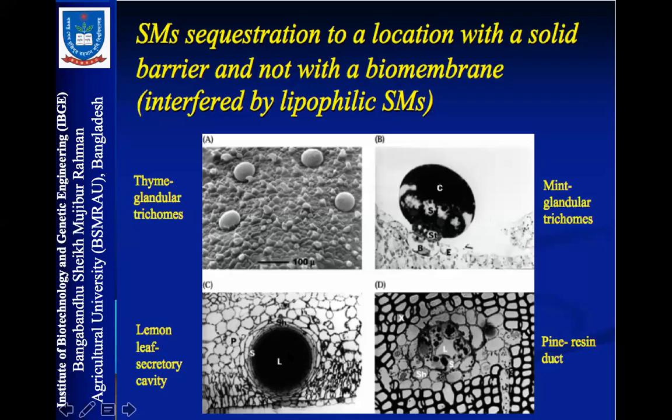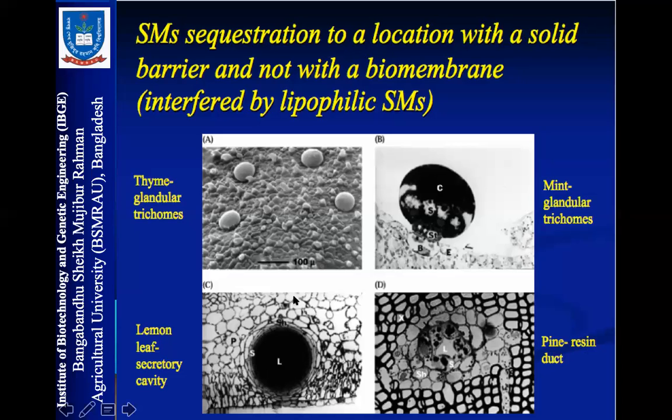And in a lemon leaf, if you rupture it, you can find a strong aroma of limonene and other compounds, because their leaves contain secretory cavities full of terpenoidal compounds. Pine resin is also full of resin ducts. So if you cut the stem, you can find milky, resinous substances coming out.